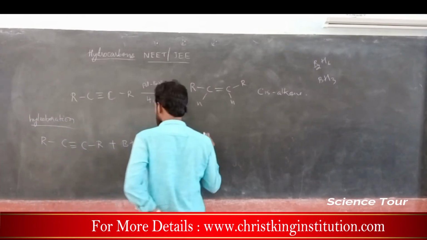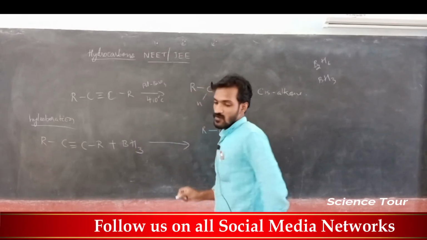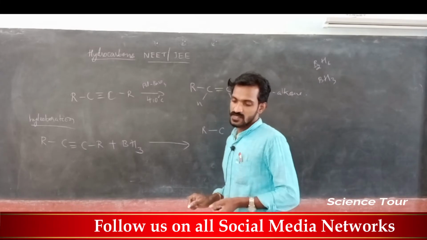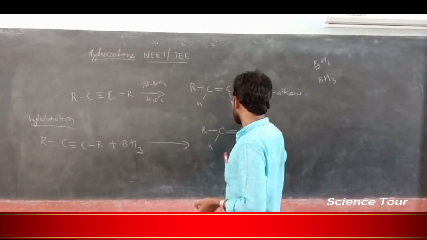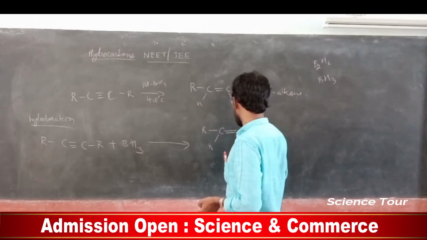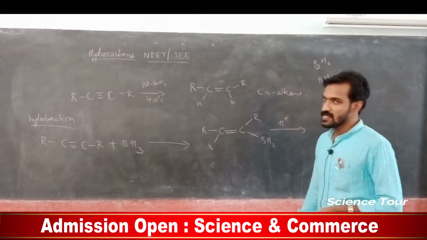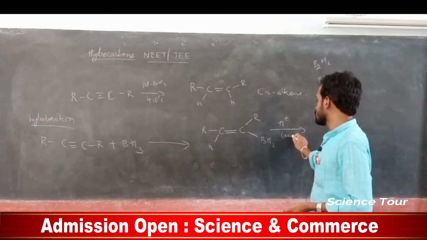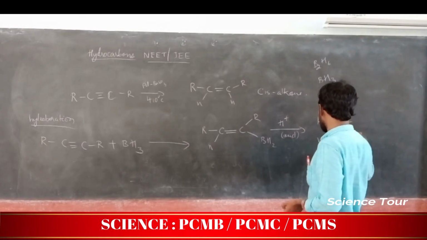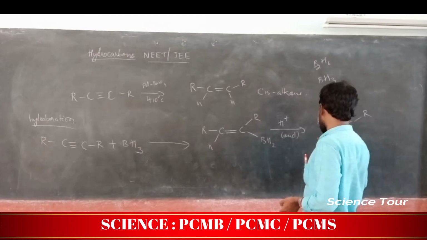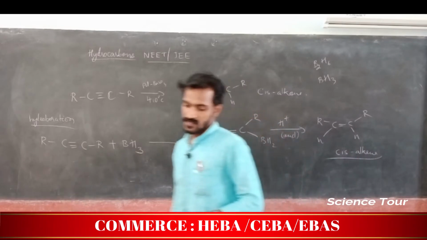It gives, my dear students, RCH double bond CR with BH2 here, as one of the hydrogens is added. Further, it is treated with acid, H plus, my dear students. It gives RCH double bond CHR, cis alkene.